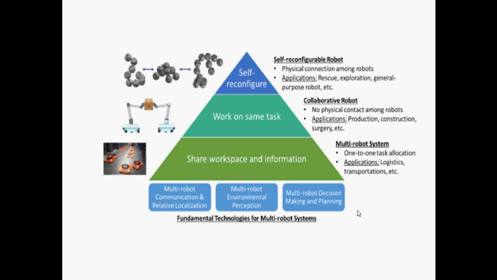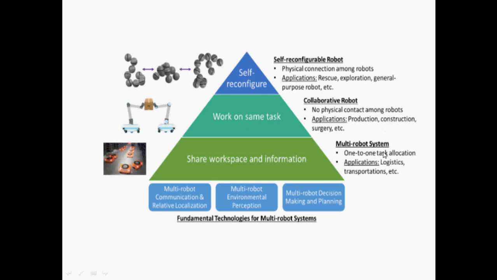So these are the fundamental technologies for the multi-robot system. Firstly, we see them in a pyramid manner. The self-reconfigurable robot has a physical connection among the robots, and its application is rescue and exploration. Self-reconfigurable robots work on the same task. Then the collaborative robot functions in the same manner, and it is applicable in production or surgery type of work. Then next is shared workspace and information.